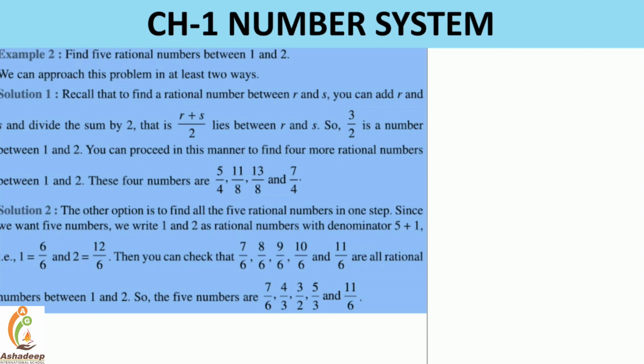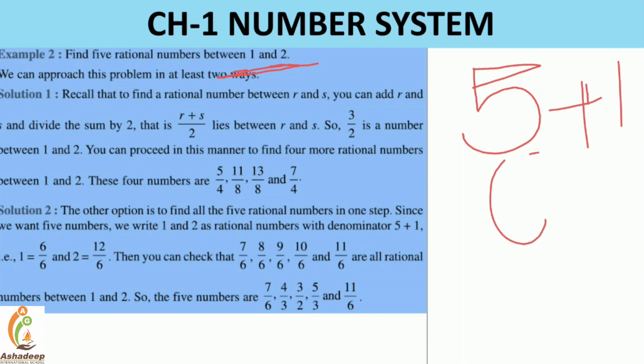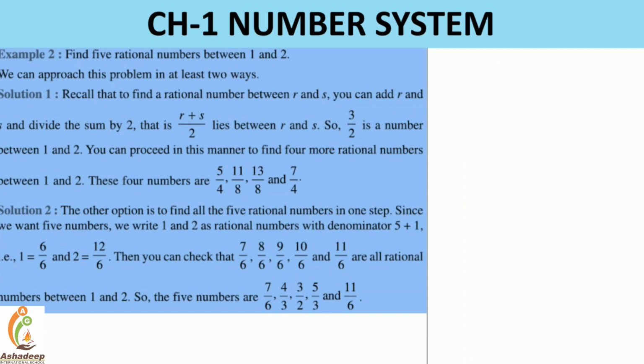And the second method is we are given here 1 and 2, and we need to find out 5 rational numbers. So what is 5 plus 1? That is nothing but 6, right? So 5 plus 1 is 6 is another method, the solution 2, and this is the solution 1. So the first number plus the last number divided by 2. So the first one is 3 by 2, then 5 by 4, then 11 by 8, then 13 by 8, and so on and on, right?